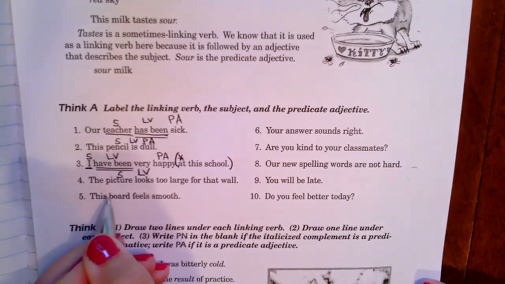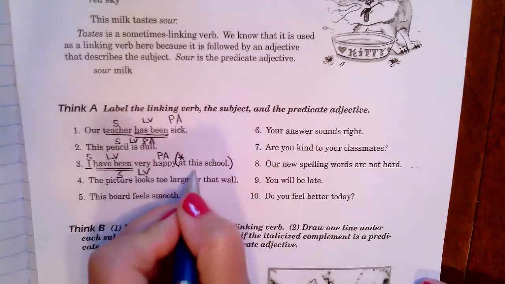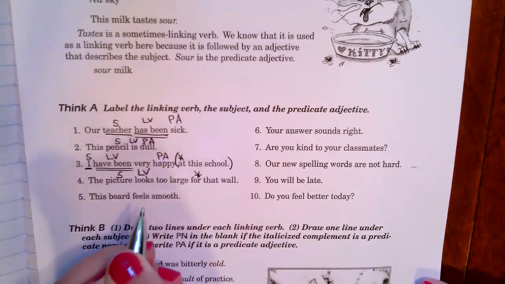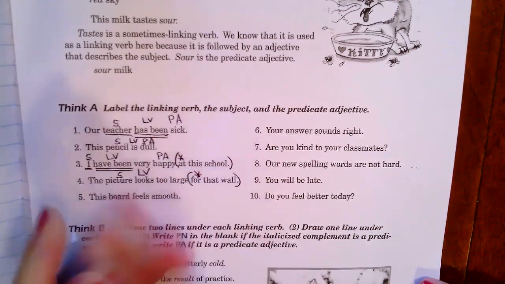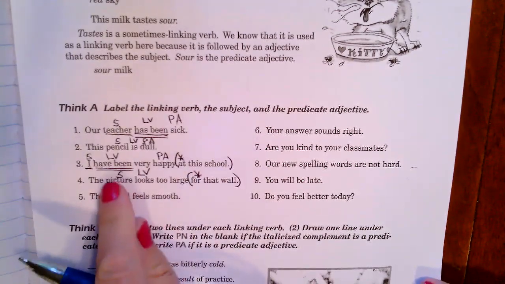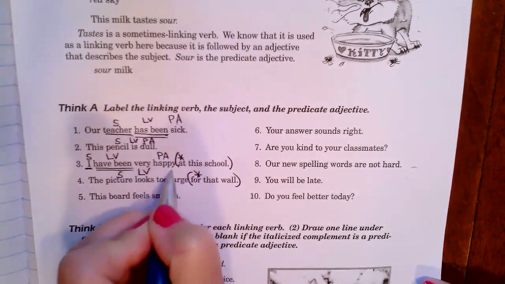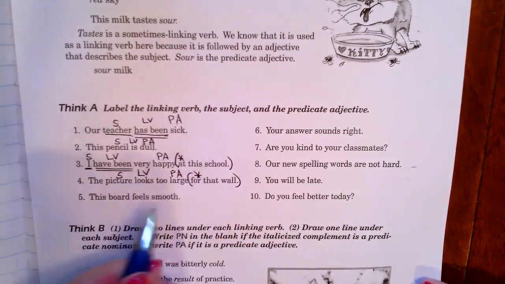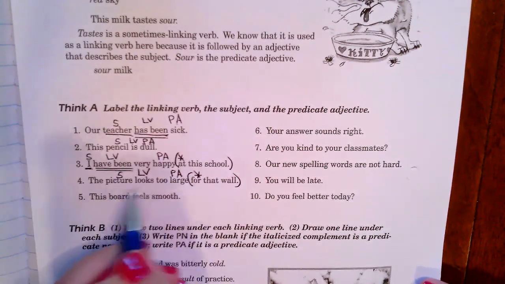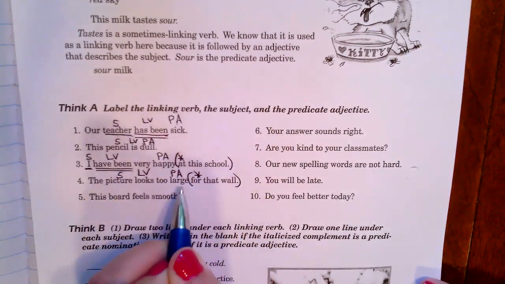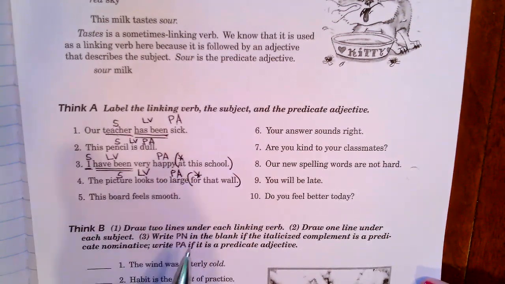Okay. Look for prepositions. For. For what? For that wall. Now we're looking for a describing word. Picture looks what? Large. Picture looks too large. This test works great. If the picture looks too large for that wall, then I'm talking about a large picture.